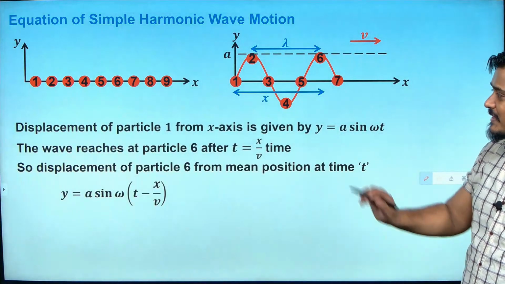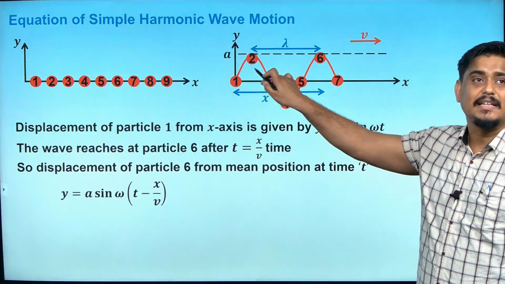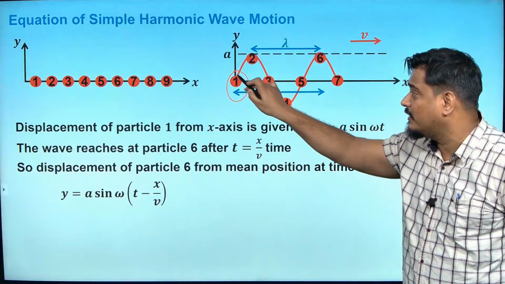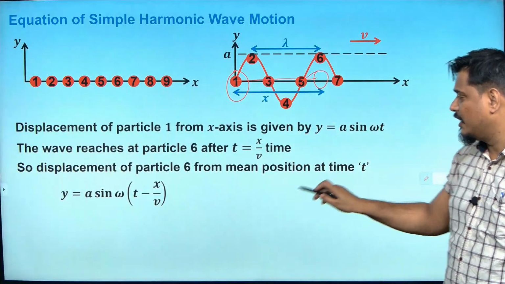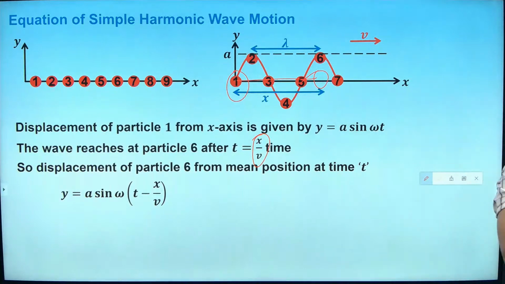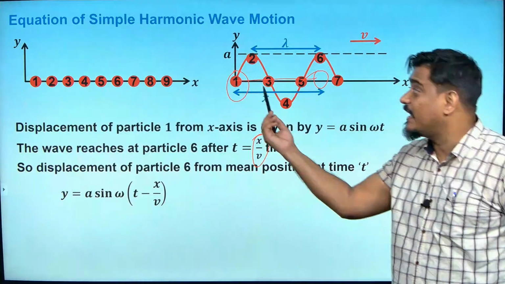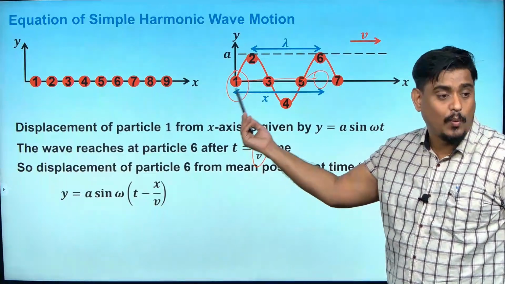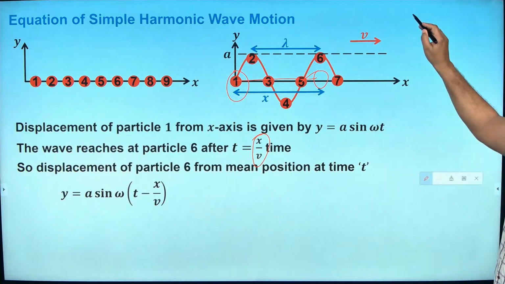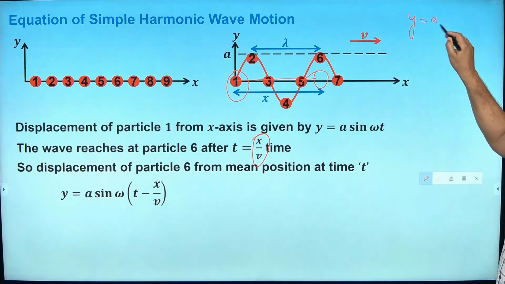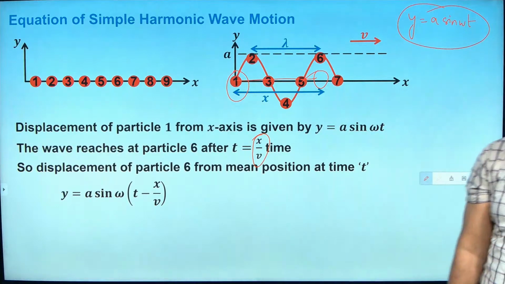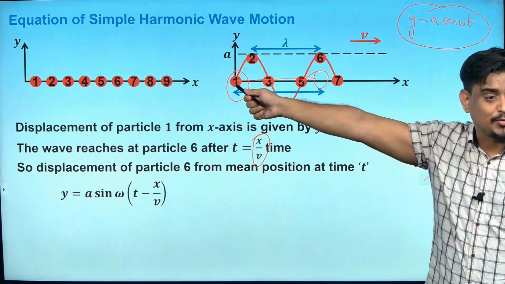So, I was saying that the time taken by the energy to reach from 1 to this point 6, we have got as x by v seconds. What is x by v? It is the time taken by the energy to reach from 1 to 6. Displacement of particles, you know the equation, y is equal to a sin omega t. But this equation we took for which point? The first point, right?